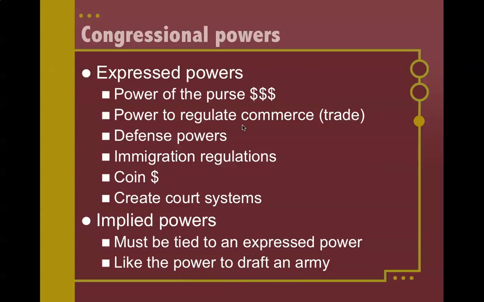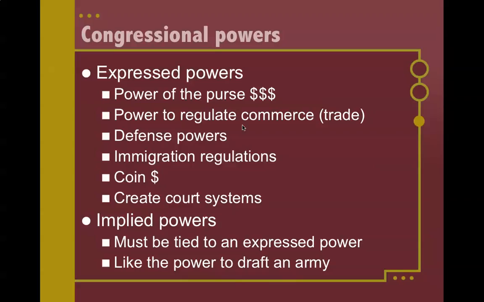Congress has the power to regulate commerce or trade, both between the states and, because they have the power to ratify treaties, trade between the United States and other countries. Congress has several defense powers: they have the power to declare war, to create an army and a navy, and to fund them. They also have immigration powers because they get to decide how many people get to come into the United States, what the requirements for becoming a citizen are, and how many people they're going to allow to become citizens.